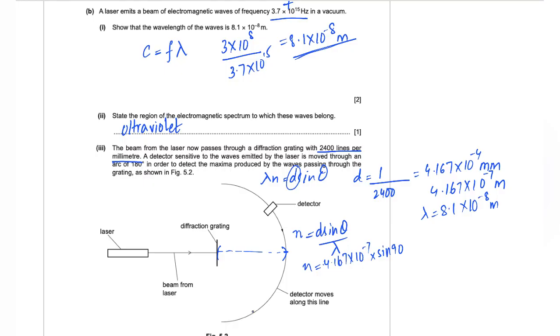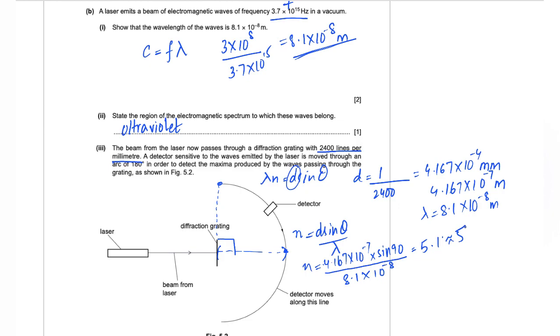Because the detector moves through 180 degrees of arc, the final position of the detector is going to be here. Suppose this is the initial position, so it moves through an angle of 90 degrees, so I considered sin 90 here, divided by the wavelength, that is 8.1 into 10 to the power of negative 8. Over here you'll be getting some value in decimal. You need to take the whole number of it. Somewhere you will get something like 5.1 something, so you need to take the 5.